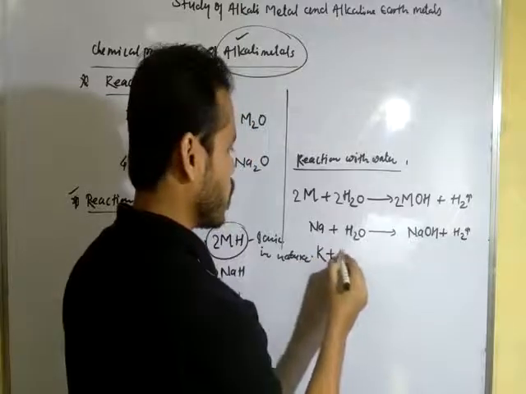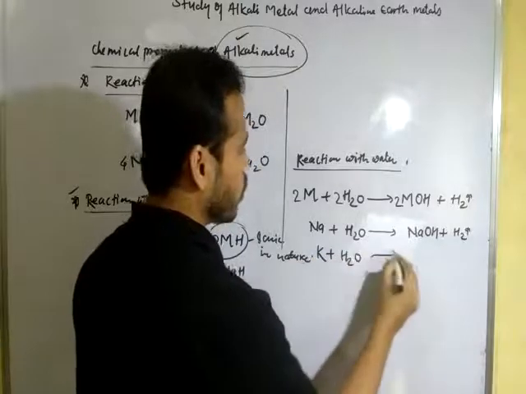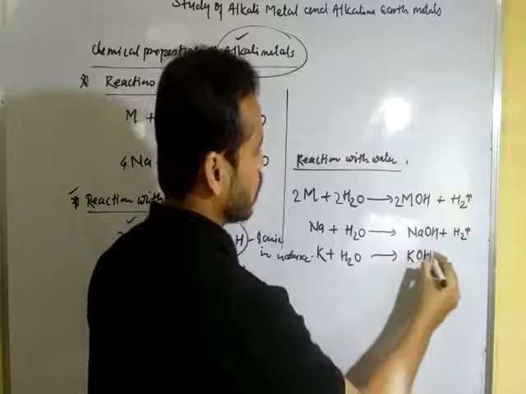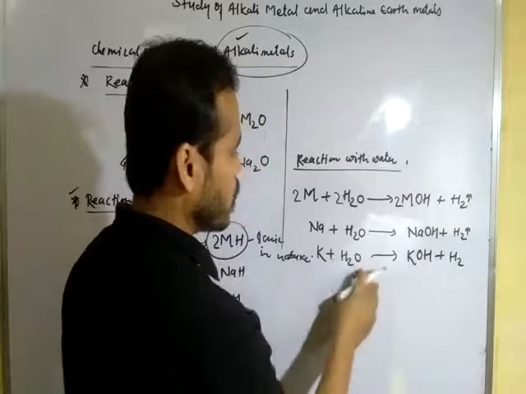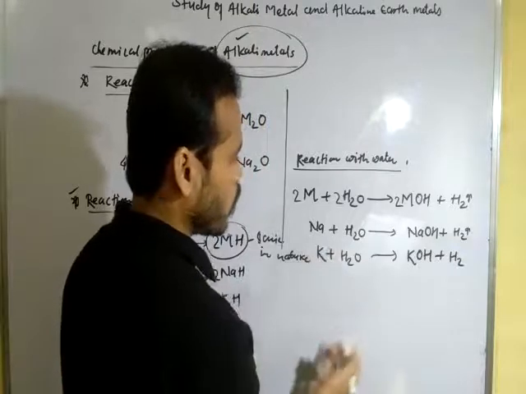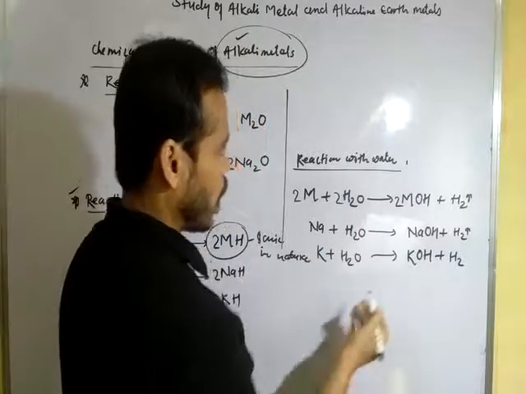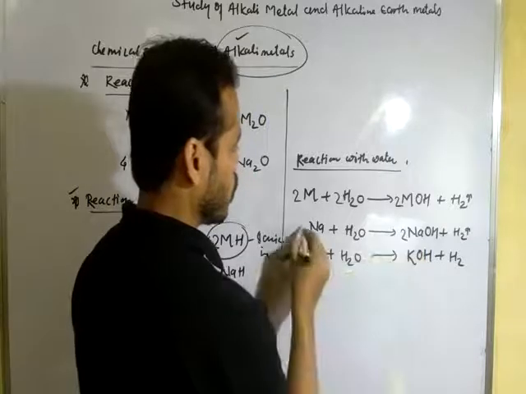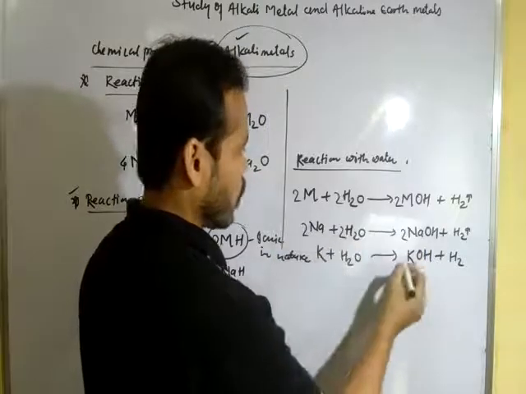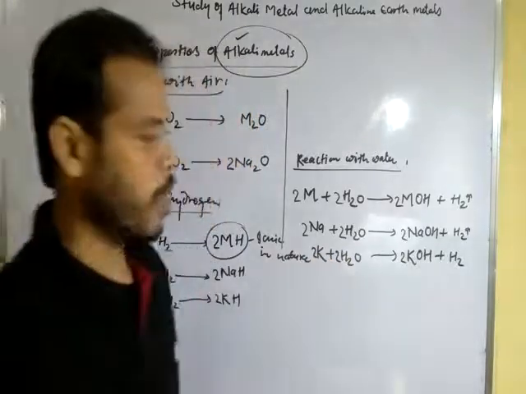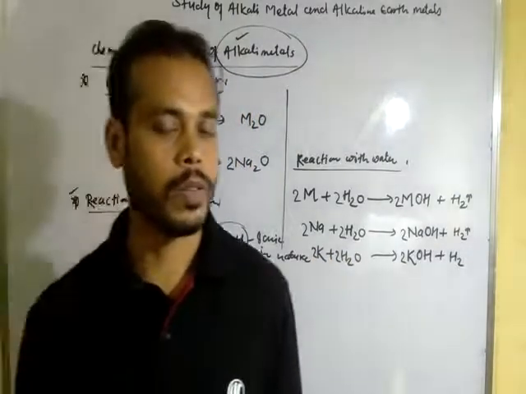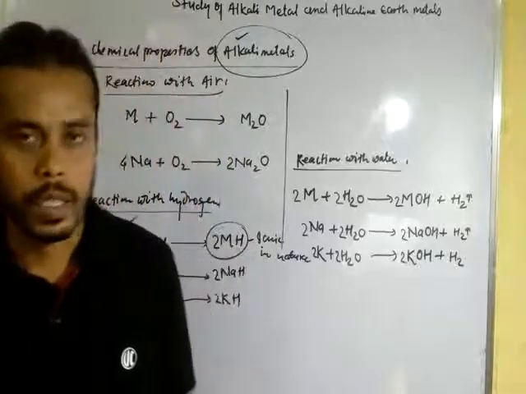Next example, potassium also treated with water to form potassium hydroxide with the elimination of hydrogen gas. To balance the number of atoms on both sides, we will have to multiply it with 2, also 2 and 2. Okay, dear student, these are the balanced equations. Always we have to write the balanced equation.